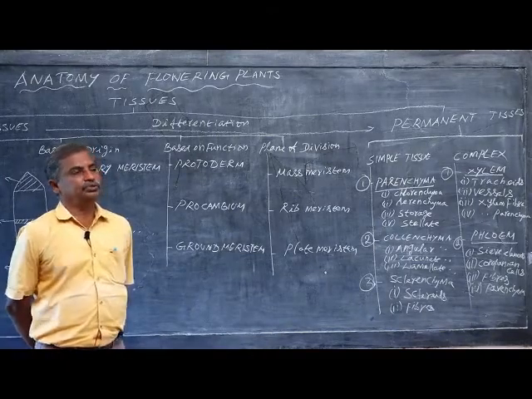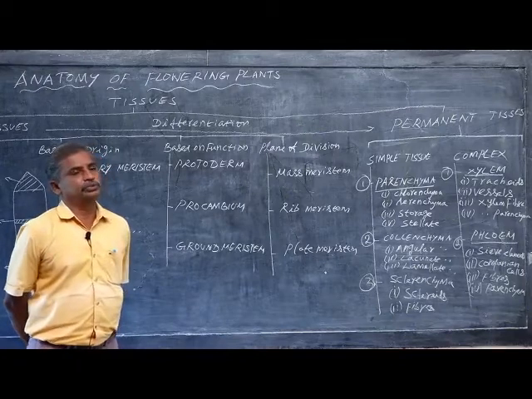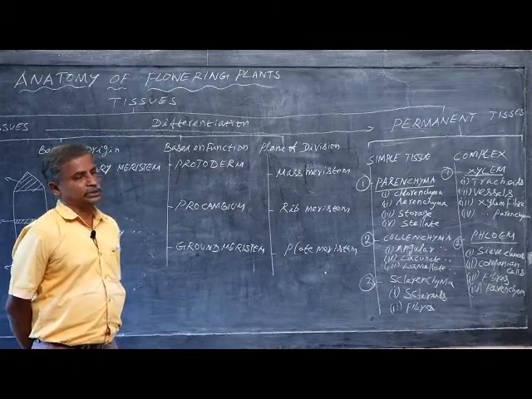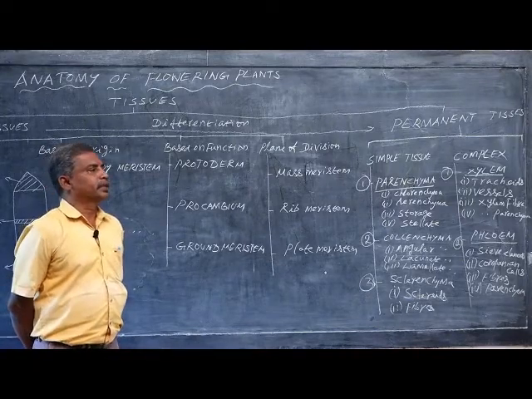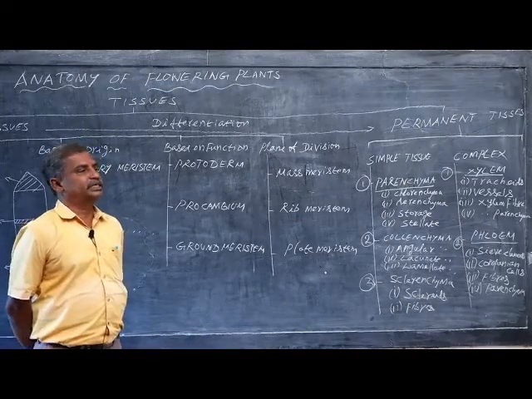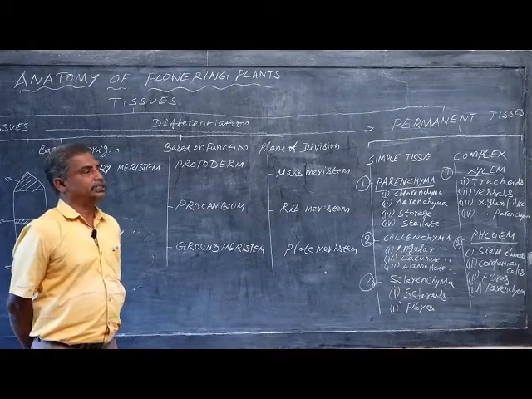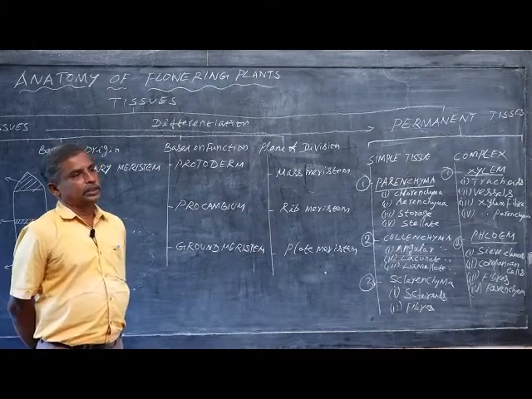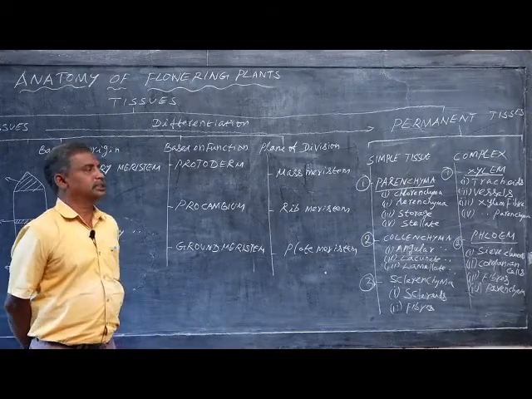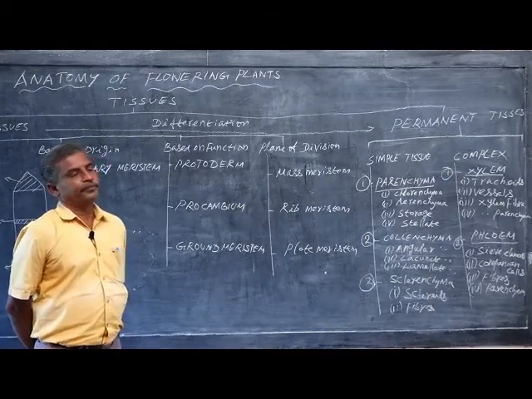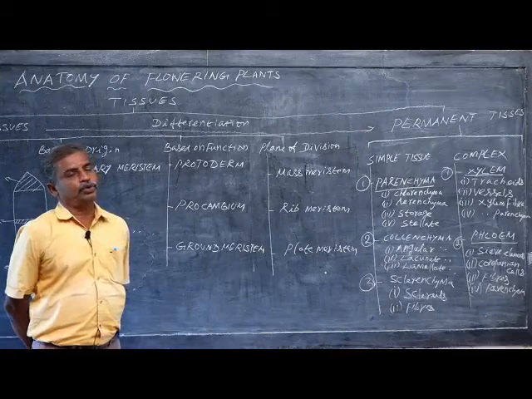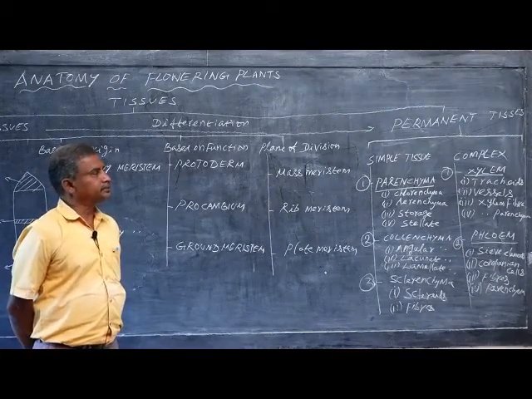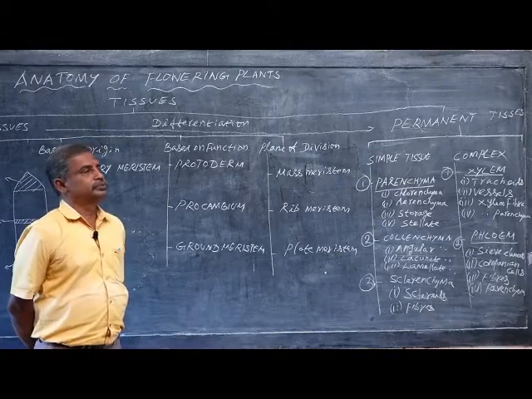It's a living tissue. Why is it called living tissue? It has protoplast. As we all know, each and every cell has a cell wall, then cytoplasm and nucleoplasm. Together we call them protoplast. The cells which have protoplast are called living cells. The cells which are devoid of protoplast, lacking protoplast, are called dead tissue.